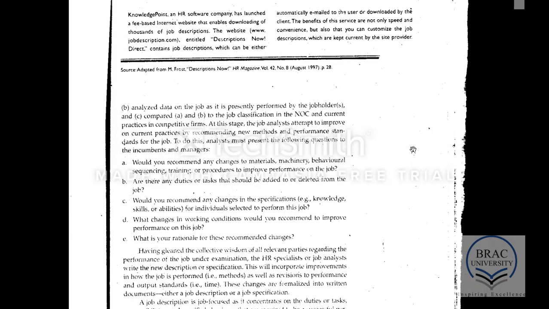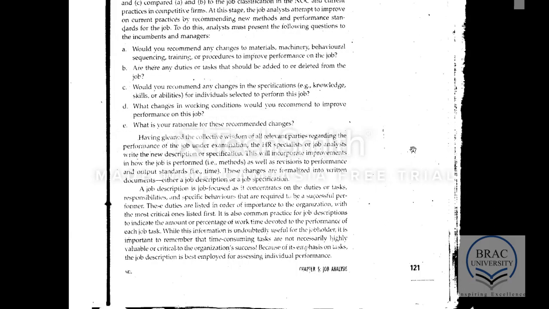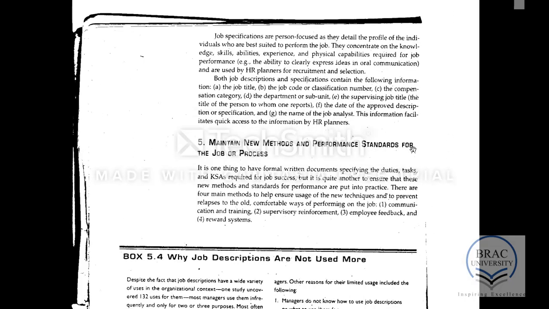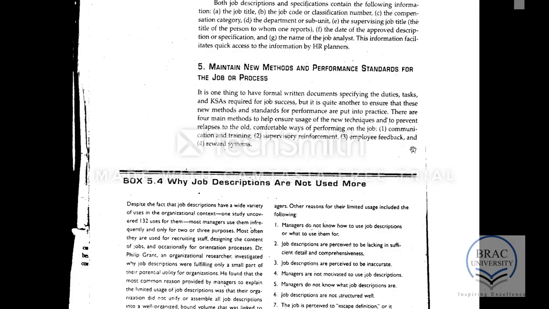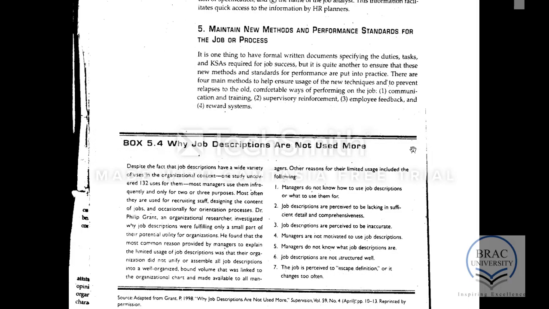Then in the fourth step, the job descriptions and the specifications are created. Lastly, these are reviewed by the organization's managers and the administration, who verify whether the information is correct or not.